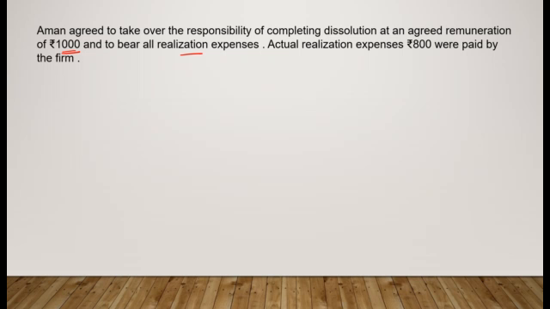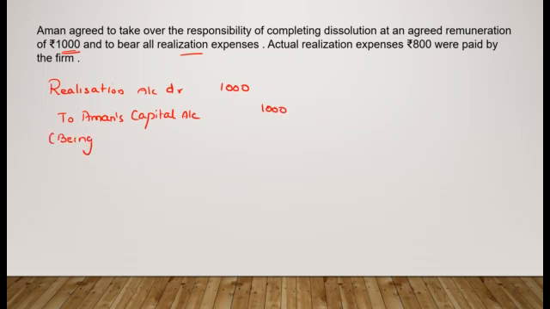So we would be debiting realization account with the remuneration of 1,000 and we would be crediting Aman's capital account with the amount of remuneration. So being remuneration credited to Aman's capital account.